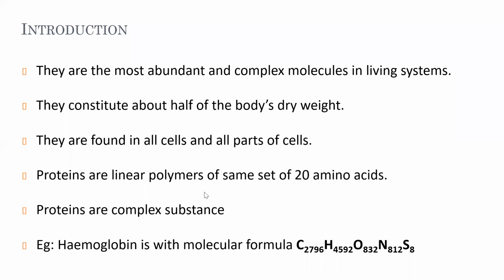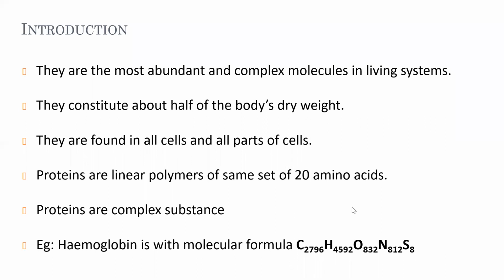Okay, so proteins are complex substances. As an example for protein, we have hemoglobin, and you can see the complex nature of hemoglobin with this molecular formula, where it contains 2796 carbons, 4592 hydrogens, 832 oxygen atoms, 812 nitrogen atoms, and 8 sulfur atoms.